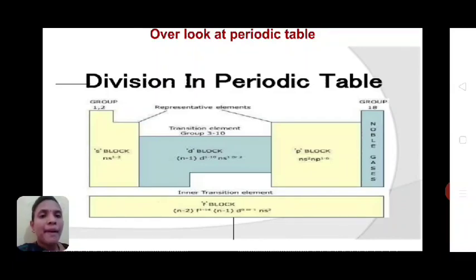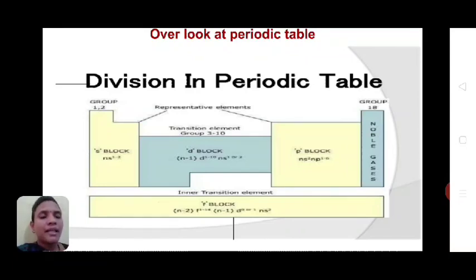Because they are present between S and P. That's why they are called transition, because a transition state is in between two states, initial and final. So a transition state is a middle state. D block is present in the middle of the periodic table, so it is considered a transition element.